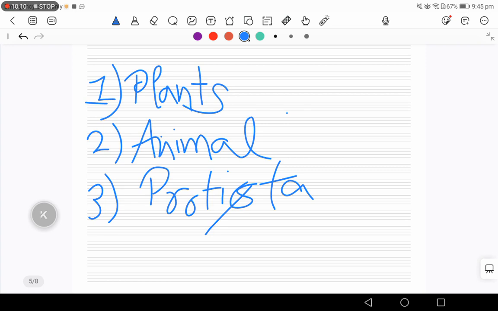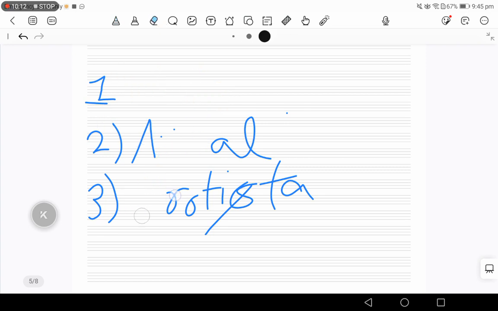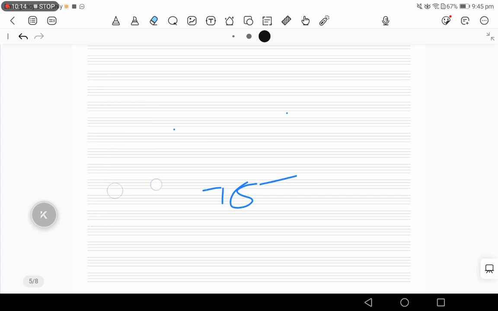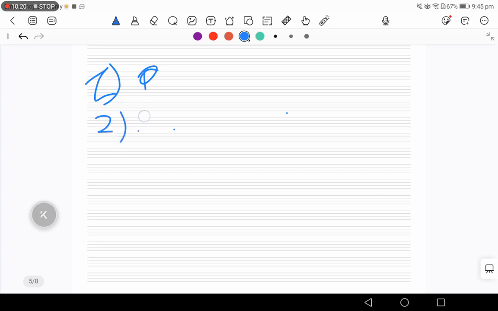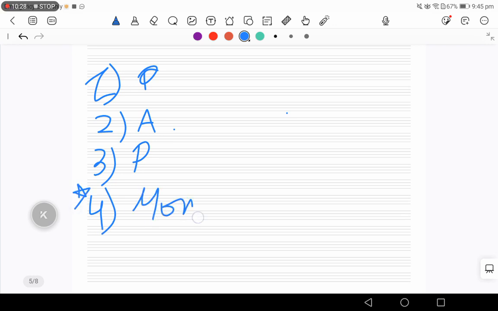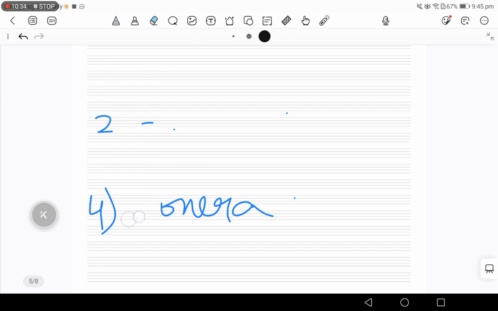And then for four kingdom classification, these three will be constant, you write plant, animal, Protista, and then the fourth one, the new one added, which was Monera. Monera. Okay. Now the five kingdom classification came into existence.